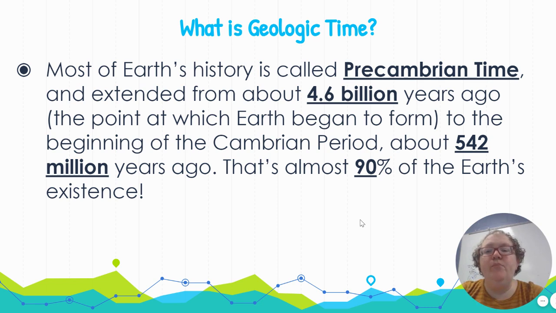Most of Earth's history is what we call Precambrian time. It started about 4.6 billion years ago, right when Earth began to form, and lasted up until about 542 million years ago. So about 90% of Earth's existence is Precambrian time. This is before the majority of life existed. It's before we had plants. It's while all of the atmospheric changes are still happening on Earth. That's all called Precambrian time.